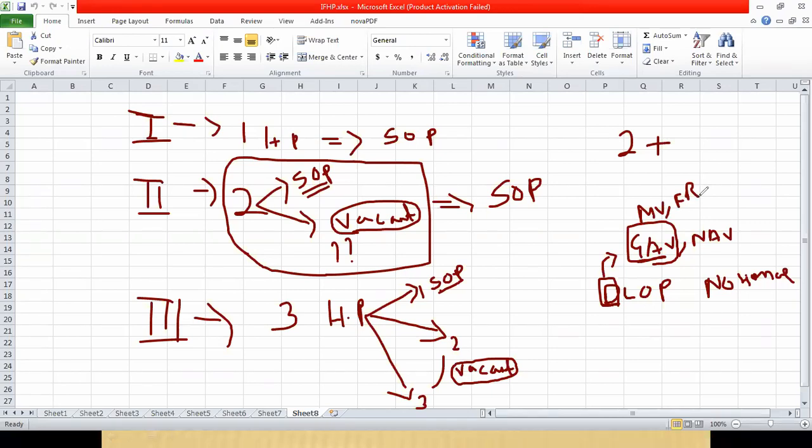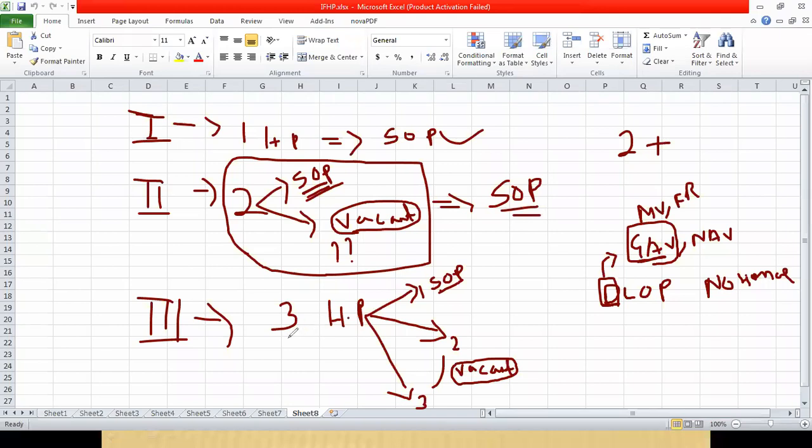Okay, so this is how you have to understand: one house property self-occupied, if it is not actually let out. Two house properties, one you are using for your own purpose, the other property you have kept vacant. You have not given it on rent, let out. In such a situation, both the house properties will be treated as self-occupied.